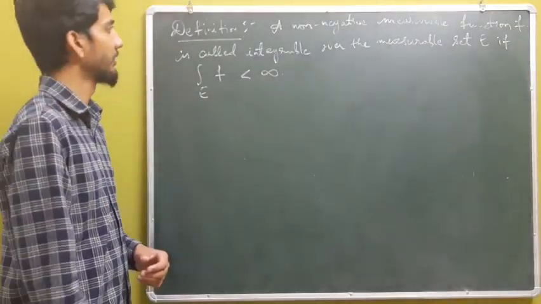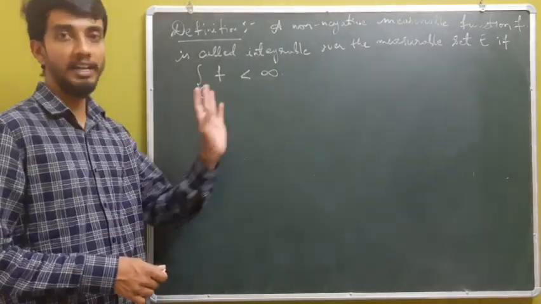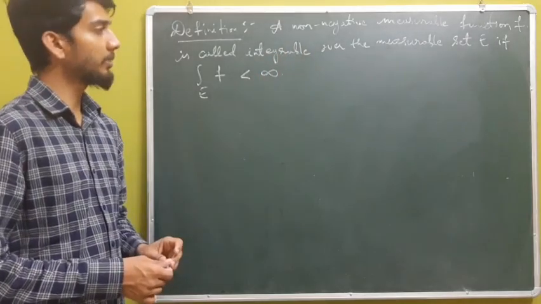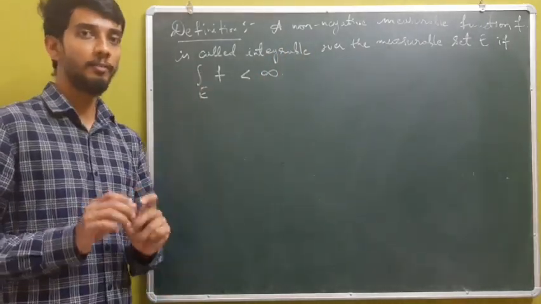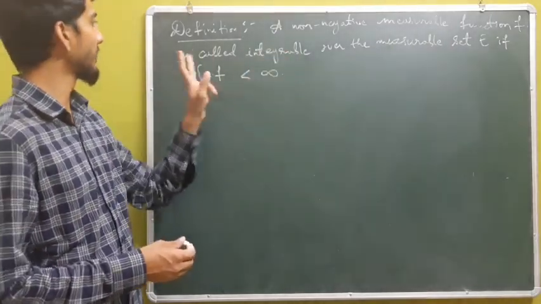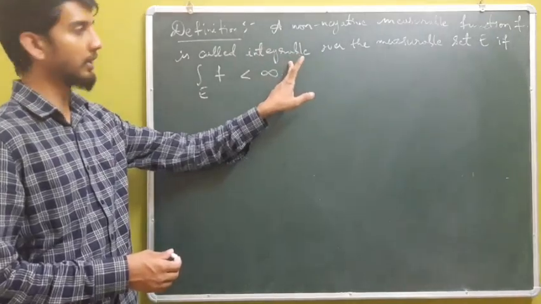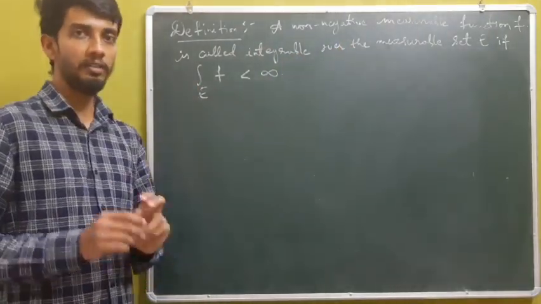Next we have a definition. A non-negative measurable function f is called integrable over the measurable set e if integral of f over e is finite. So let me come again. A non-negative measurable function f is called integrable over the measurable set e if integral of f over e is finite.